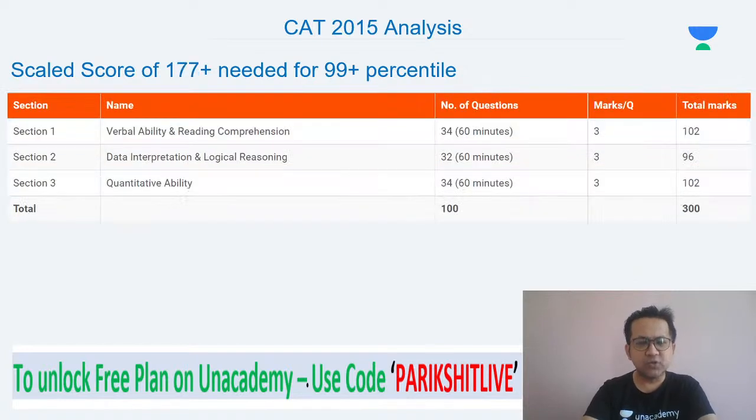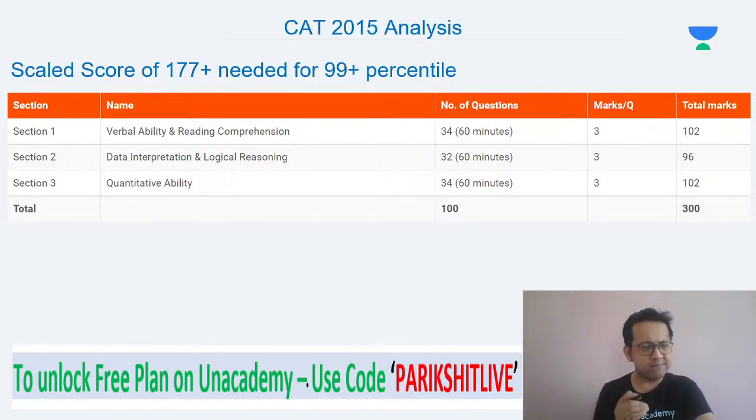Next, CAT 2015 analysis. Now, 2015 was an easy paper. This was one exceptional year where the cutoffs went up really, really high. Now you know that if the paper is very easy, like the 2015 paper, the cutoff will be close to around 60%.